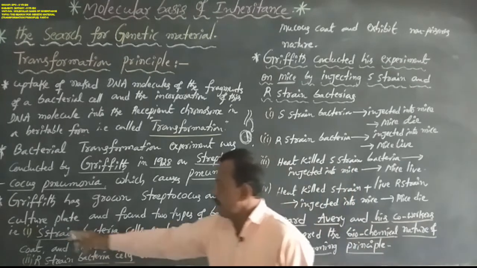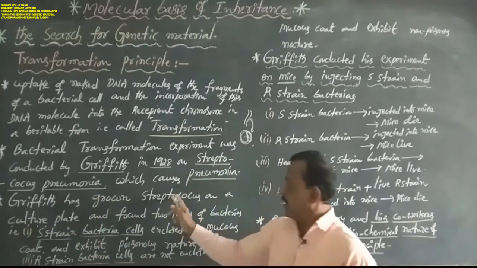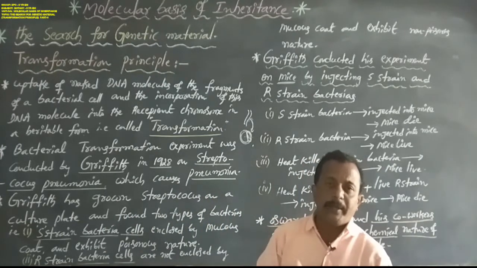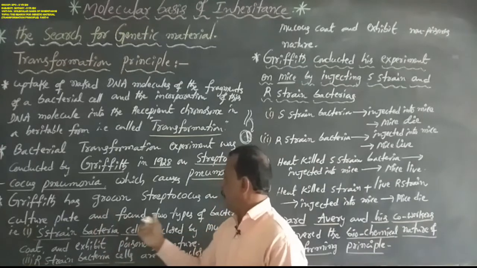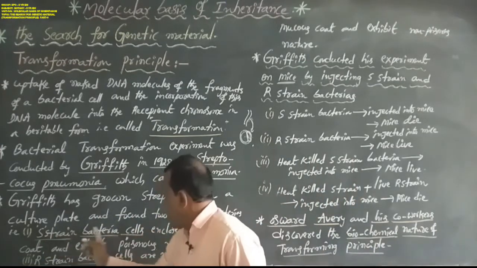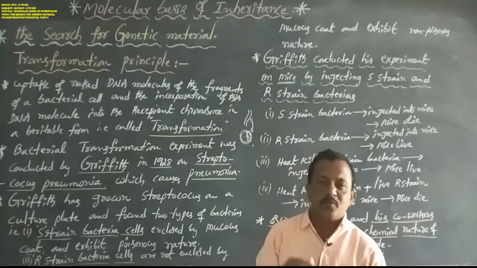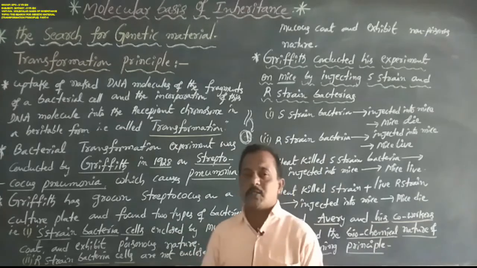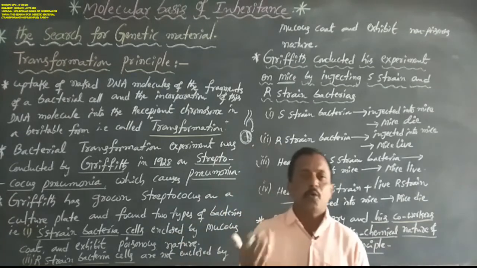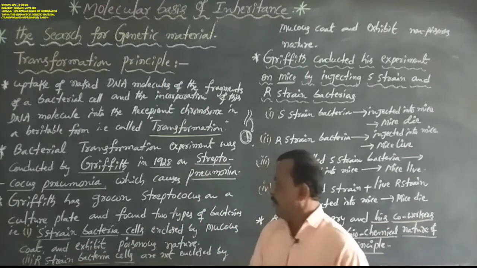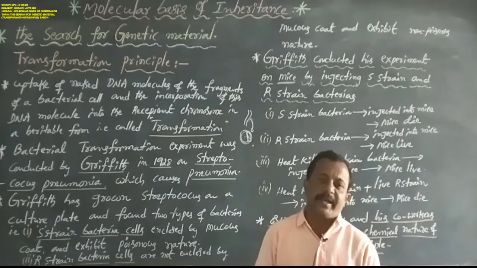Griffith grew Streptococcus on a culture plate in the laboratory and found two types of bacteria. The S bacteria cells, smooth strain bacteria cells, are enclosed by a mucus or polysaccharide coat and exhibit poisonous nature.